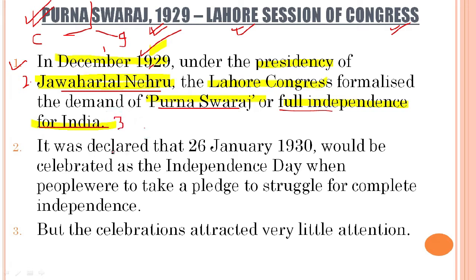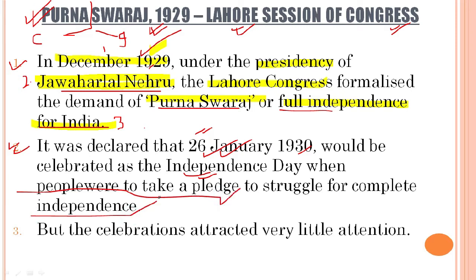Now we see it was declared that 26th January 1930 would be celebrated as Independence Day. It's a very, very important event in the history of India, students. Please pay attention to point number 2 and point number 3, because it's going to lead us to something very important, and in a few minutes we are going to see that. So 26th January 1930 would be celebrated as Indian Independence Day, when the people of India were to take a pledge to struggle for complete independence.